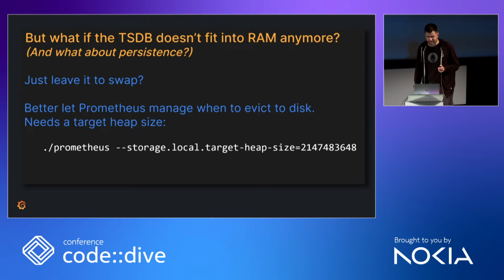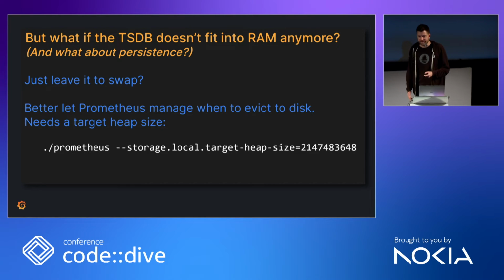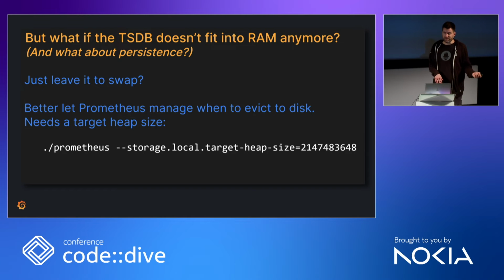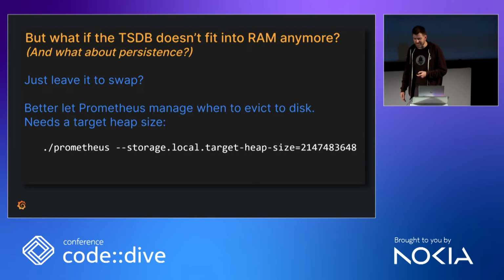But that's not everything, right? So we don't keep everything in RAM. The Gorilla thing, that is really completely in RAM. But with Prometheus, at some point you have collected more data than fits into RAM. We want to persist it to disk anyway, but also what happens if you have more data than fits in RAM and you have it somewhere on disk, but then a query comes along and wants to inspect this data that is just on disk and not in memory. So we had to implement some memory management on our own.